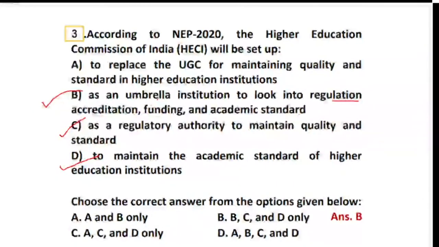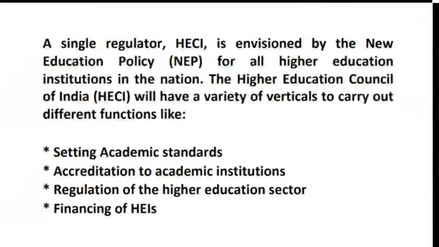Okay, now let's go ahead. Before we go ahead, a small piece of information on this topic in case you're not aware of it at all. A single regulator is called the Higher Education Commission of India, which is HECI. All these acronyms you're supposed to note down very well.